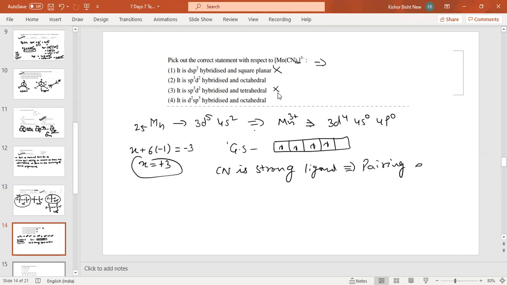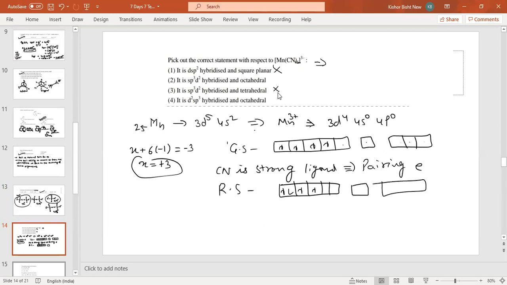Now this one is the s, this one is the p. We need only 2 empty orbitals because we have 1, 2, 3, 4 and we need 2. One we have already and we need one. So what will happen? The CN will cause pairing of electrons. This is called the rearranged state. So now 1, 2, 1, 2, and 2 will be empty orbitals. So what is the hybridization?